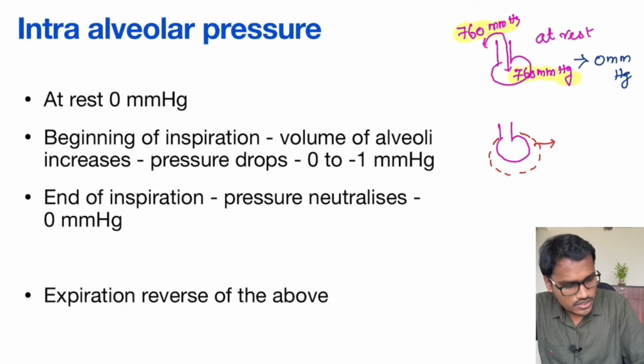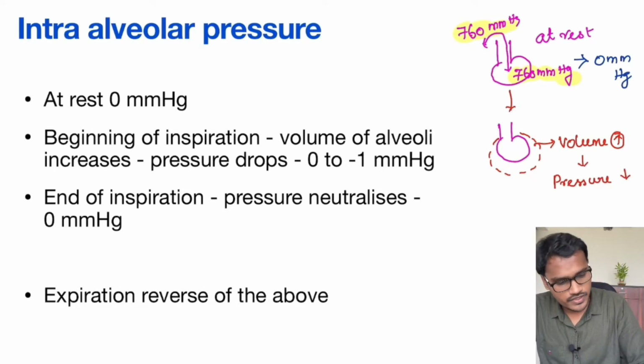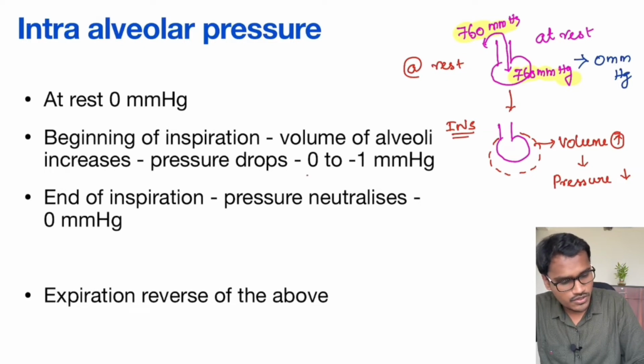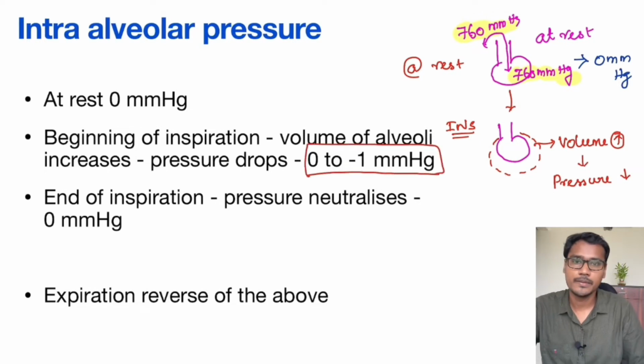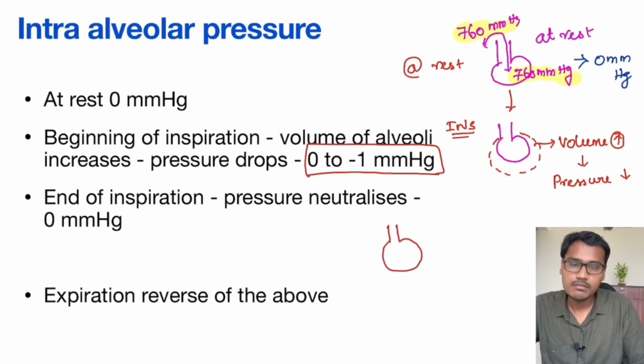So see here, now the volume has increased from the above diagram. Volume increased. So what will happen to our pressure? The pressure is going to drop from 0 mm of Hg, which was at rest. This is at rest. This is inspiration. What is happening at inspiration? The pressure is dropping. From 0 mm of Hg, the pressure drops down to minus 1 mm of Hg.